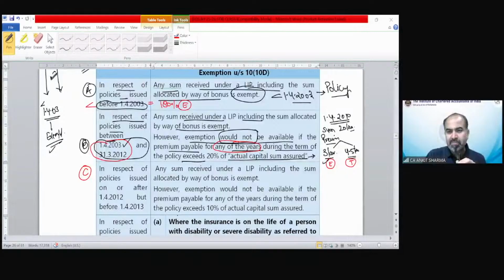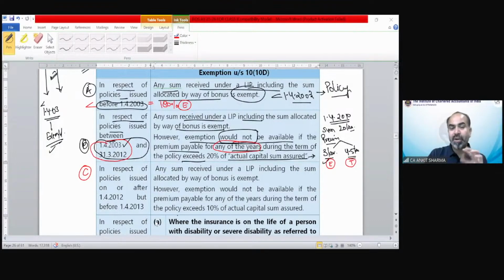Sir, if it is per annum, no, and not accumulated. What does that mean, Ishan? What are you asking? It is per annum, Ishan. We are talking about the per annum premium, not the lump sum premium. So if in any year the premium exceeds 20%, your exemption would be gone.